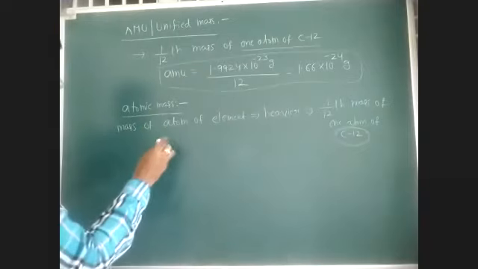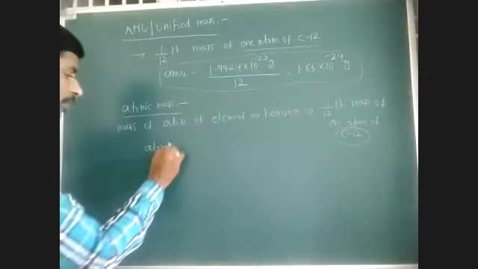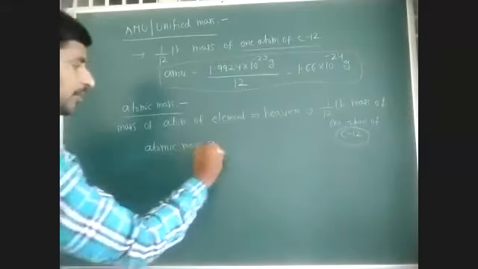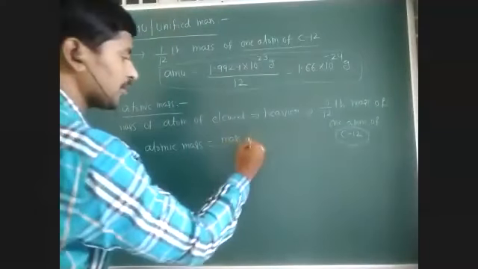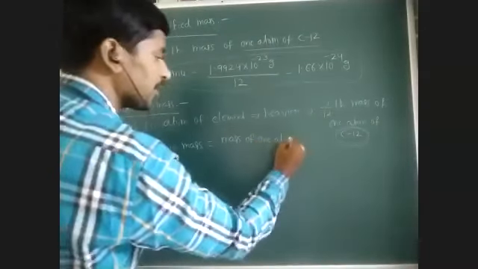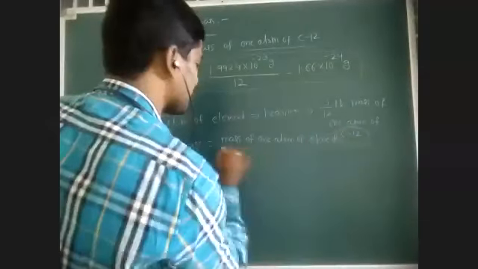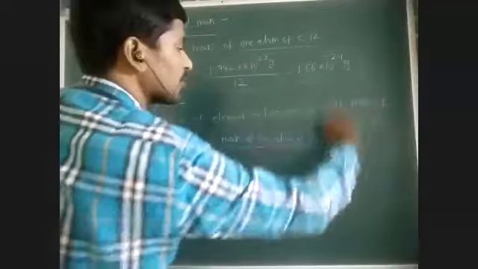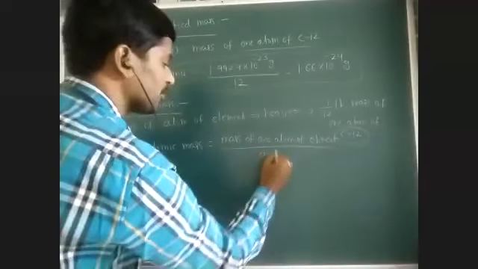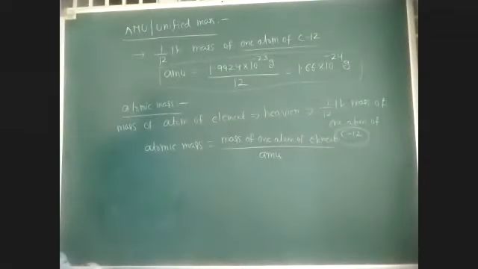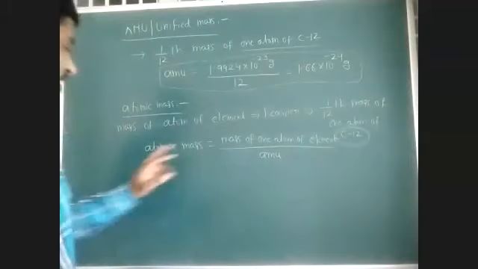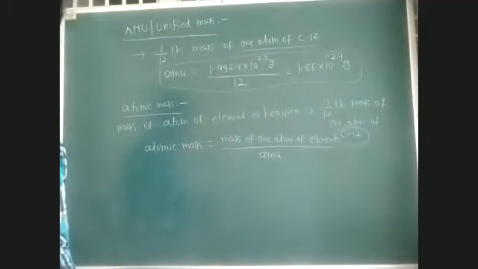So based on this scale, atomic mass is the mass of one atom of the element divided by 1/12 mass of one atom of carbon-12, which is the atomic mass unit.